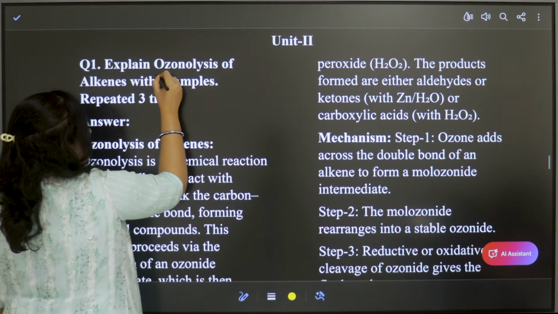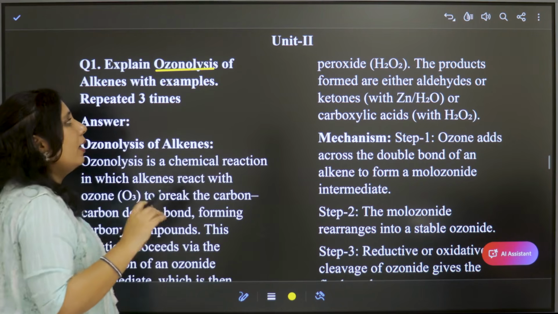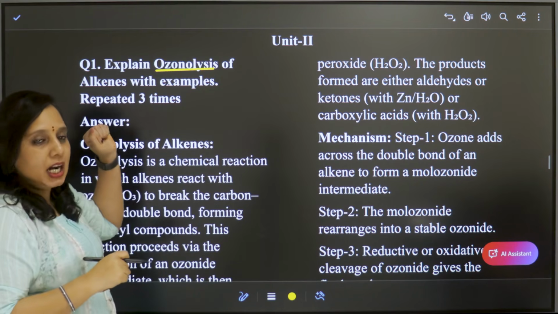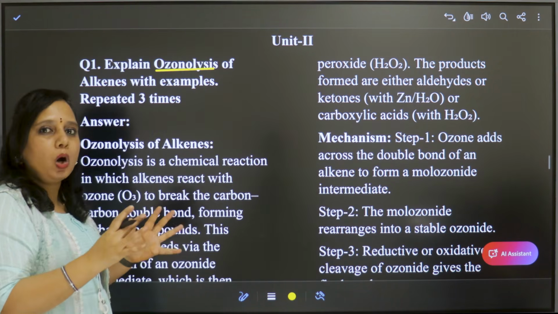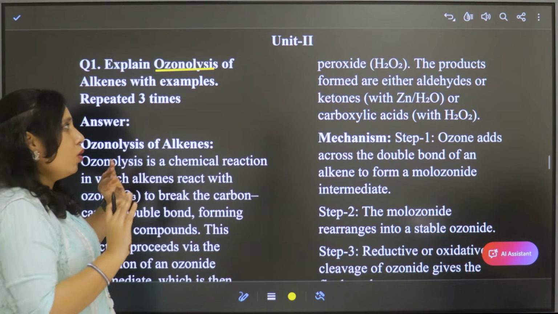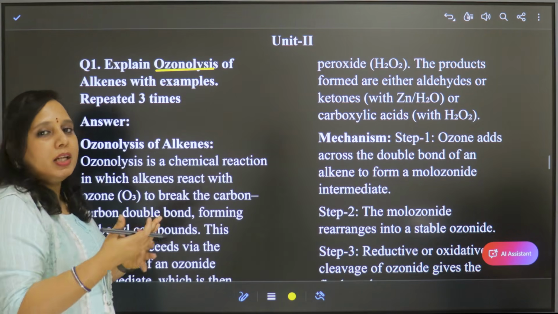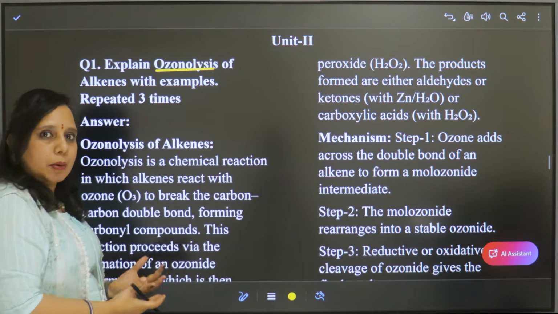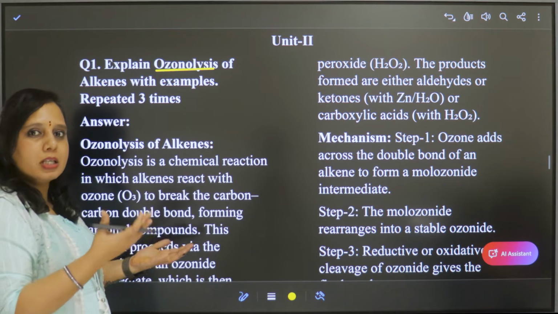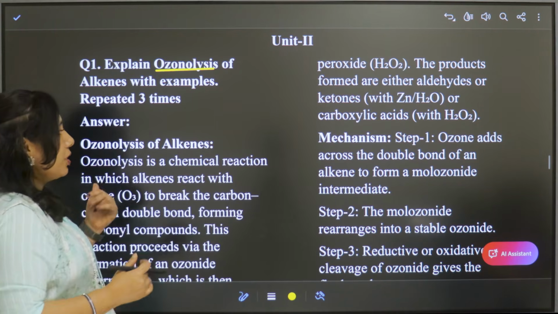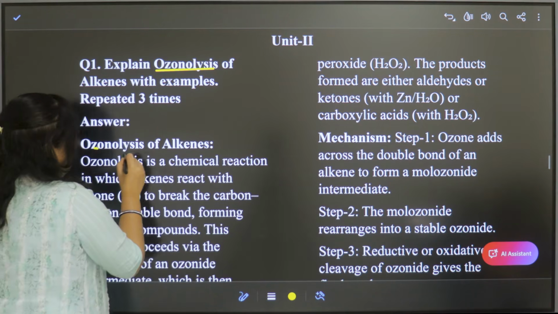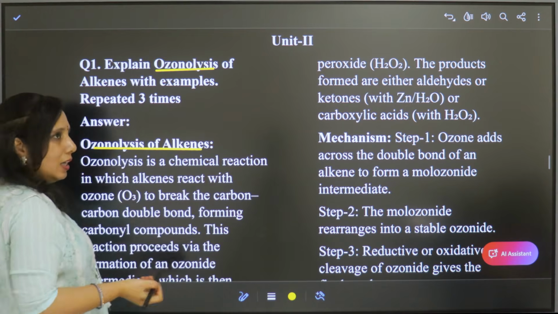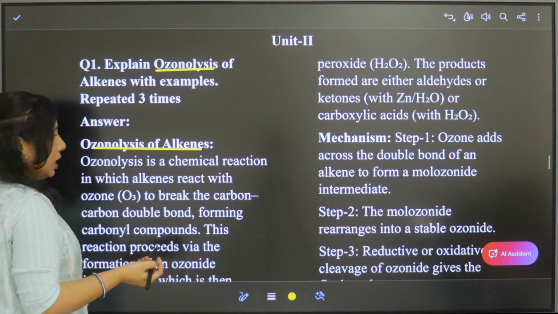So ozonolysis is, from the name itself we can understand that in the presence of ozone, lysis, that means the bond is broken. So using ozone, the bond is broken between carbon atoms, or the carbon chain is broken. So this reaction, what occurs is, we'll see. So here the ozonolysis of alkenes. Alkenes, you know that double bonded carbon chain.